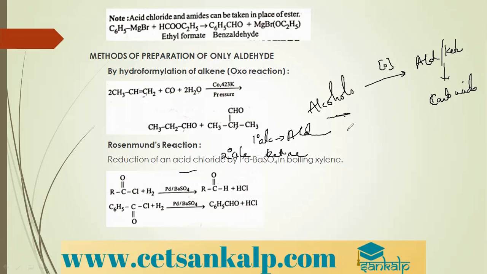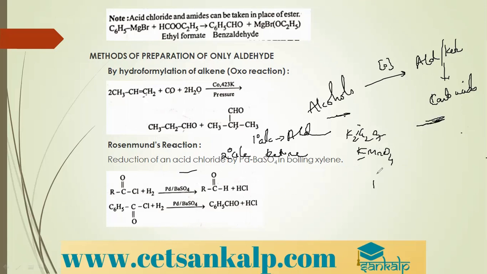You can use any oxidizing agent like K2Cr2O7, acidified K2Cr2O7, or alkaline KMnO4. These are strong oxidizing agents. They will not only oxidize alcohols to aldehydes and ketones, but they will further oxidize them to carboxylic acids.